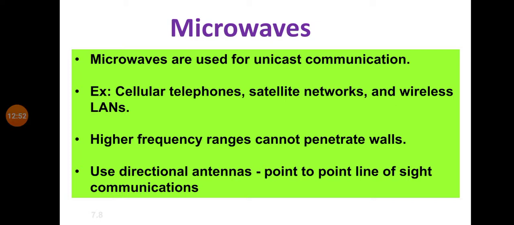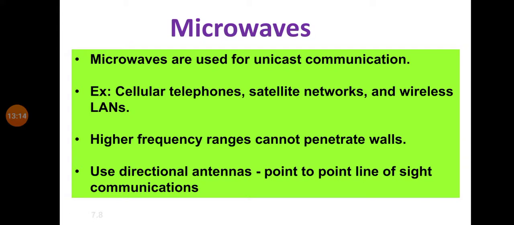Then from that it reaches the receiver's antenna. From the receiver's antenna it reaches the receiver's cell phone. Clear? So this is how unicast communication happens. So microwaves are applied in cellular telephones, satellite networks, and wireless LAN.